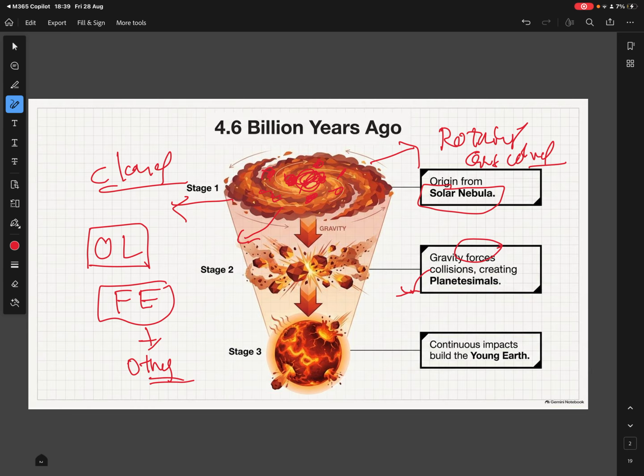And because of that, at the center point of the solar nebula, the sun was formed. The sun formed around 5 billion years ago.